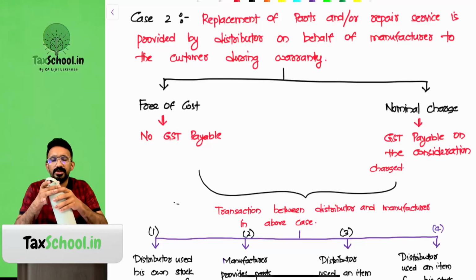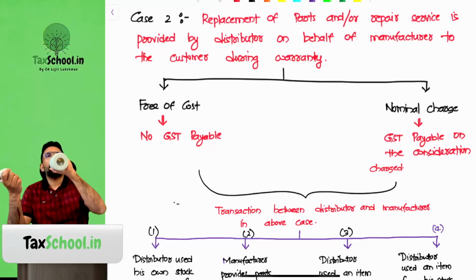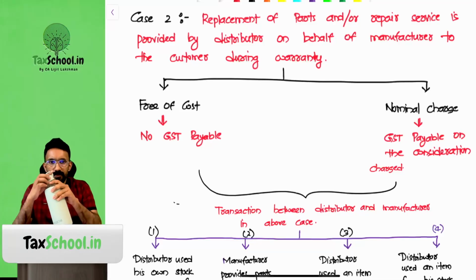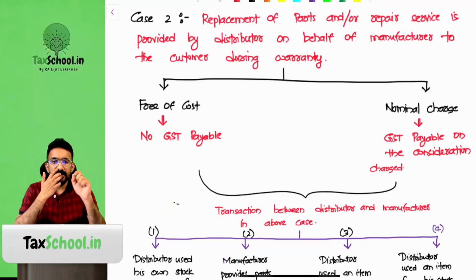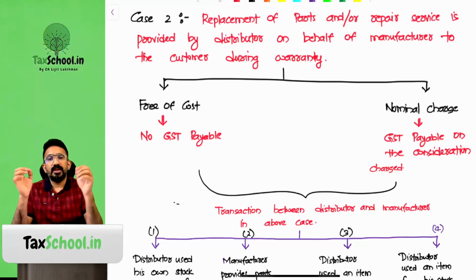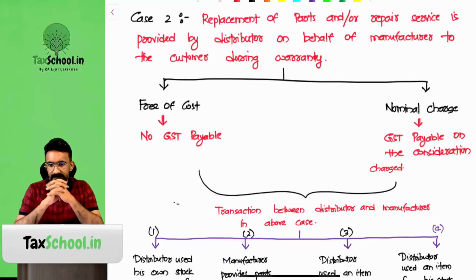The ideal thing you might do is go to this distributor or retailer and ask them to help you with the warranty claim. So what happens here? This time the replacement of parts or repair service is not provided by the original manufacturer. It is provided by the retailer or distributor.